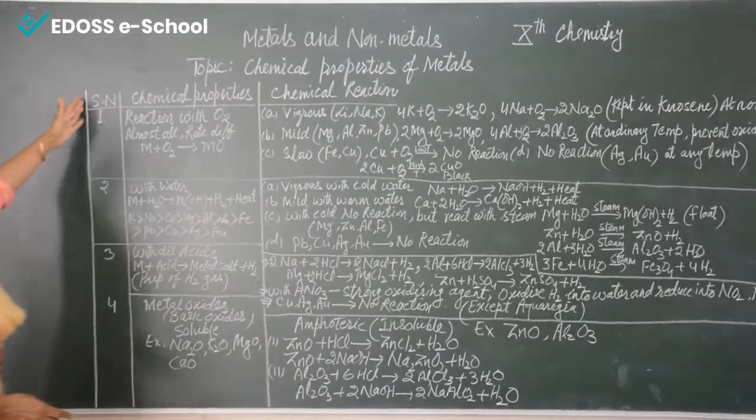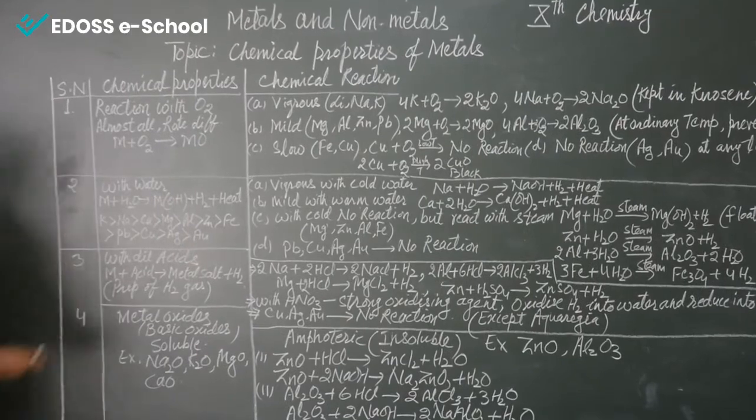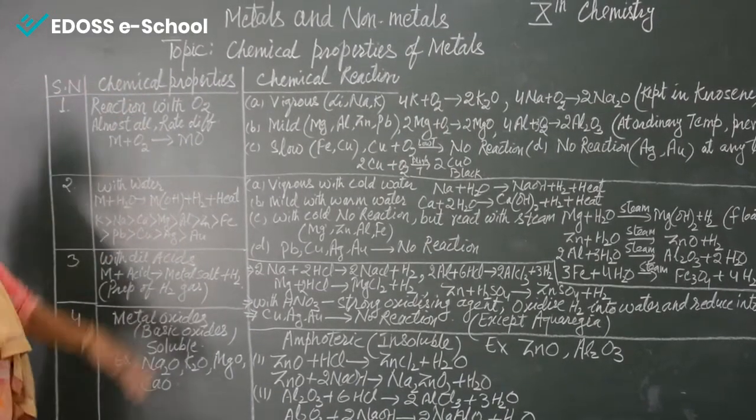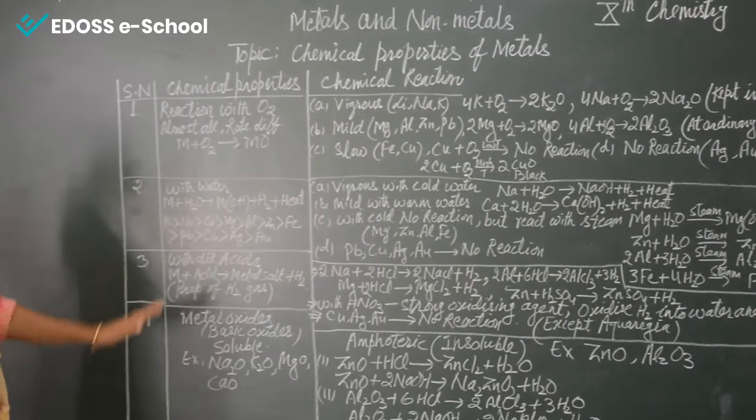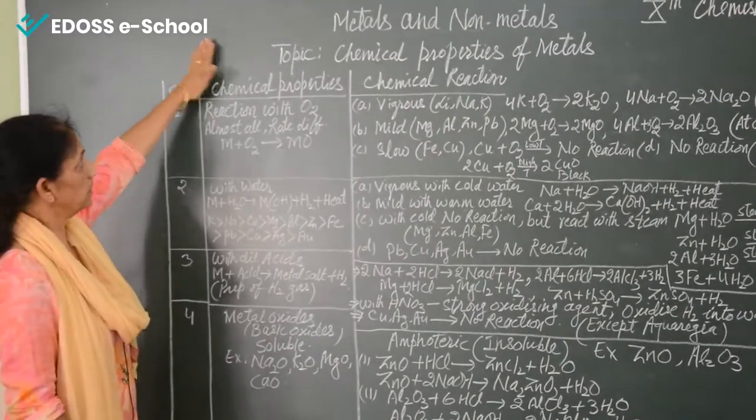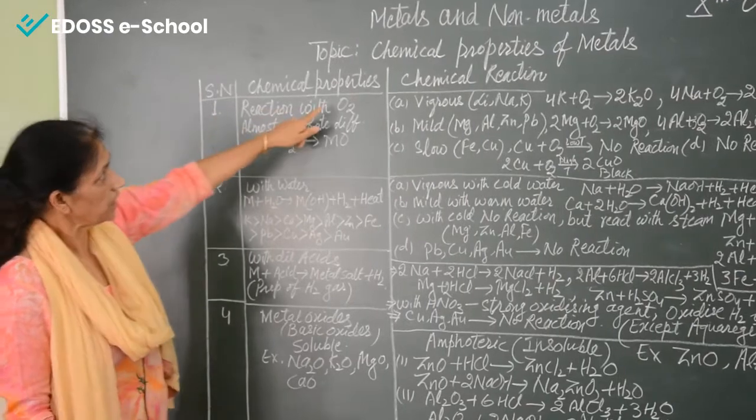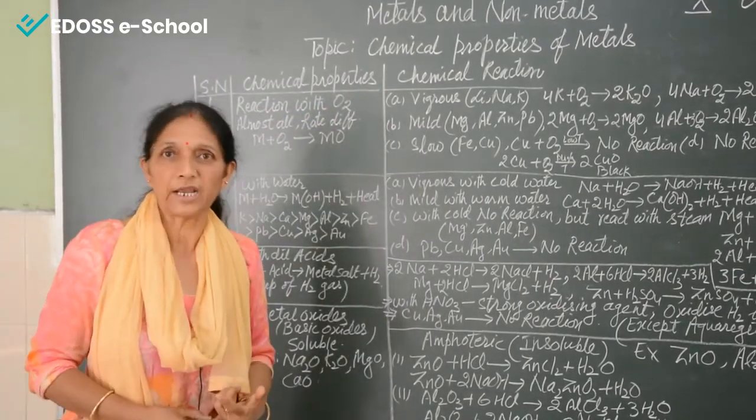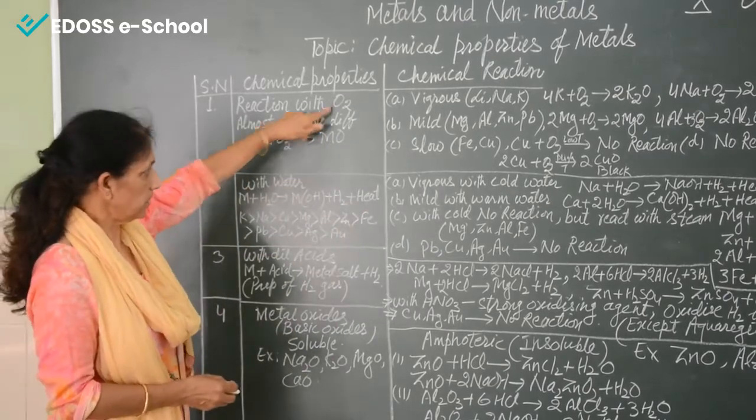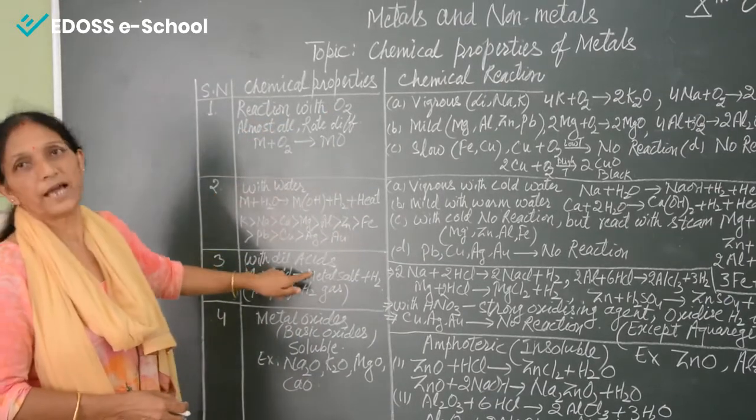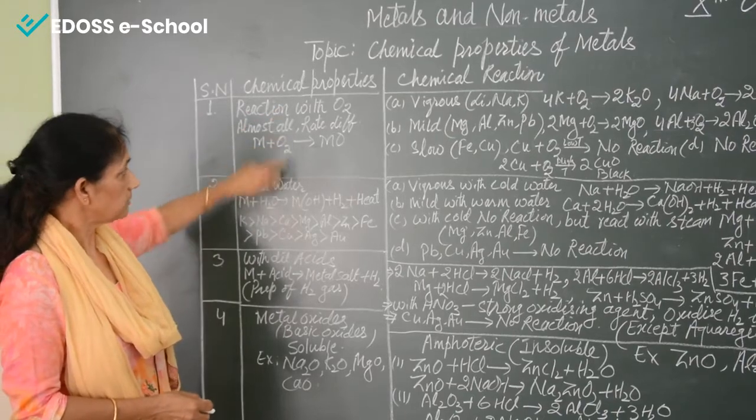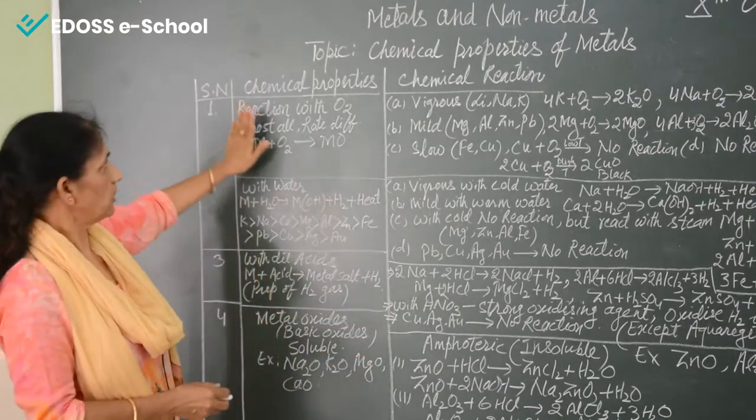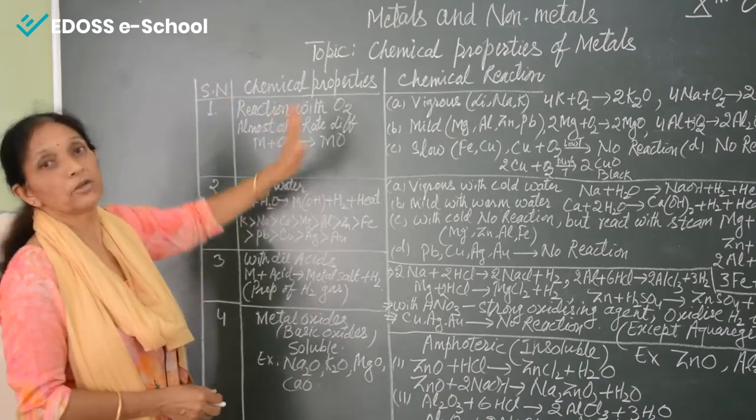Okay, these are the 1, 2, 3 and 4. This is the sequence according to which we will discuss the chemical properties of the metals. Now see, first thing, these are the chemical properties. Main chemical properties mean the chemical reactions of metals with oxygen, with water and with acids. These are the three main chemical reactions that we will study. So first of all, we are coming to the reaction with oxygen.